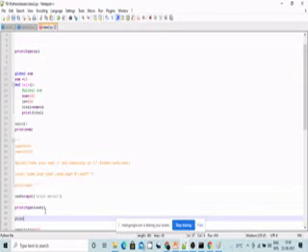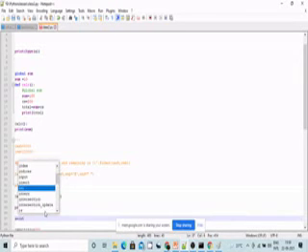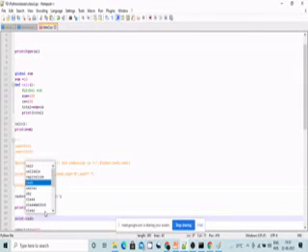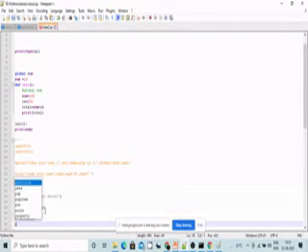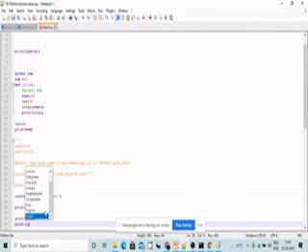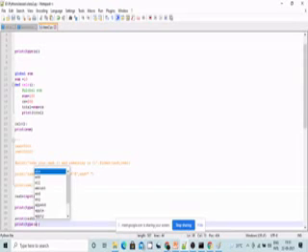Print, a equal to int of cache. Print type of a. Now let us check what output it gives.